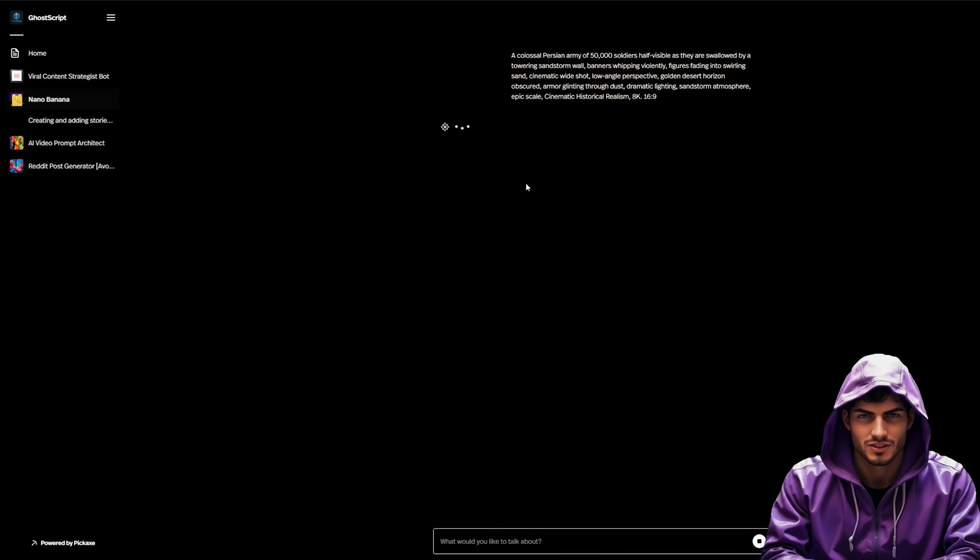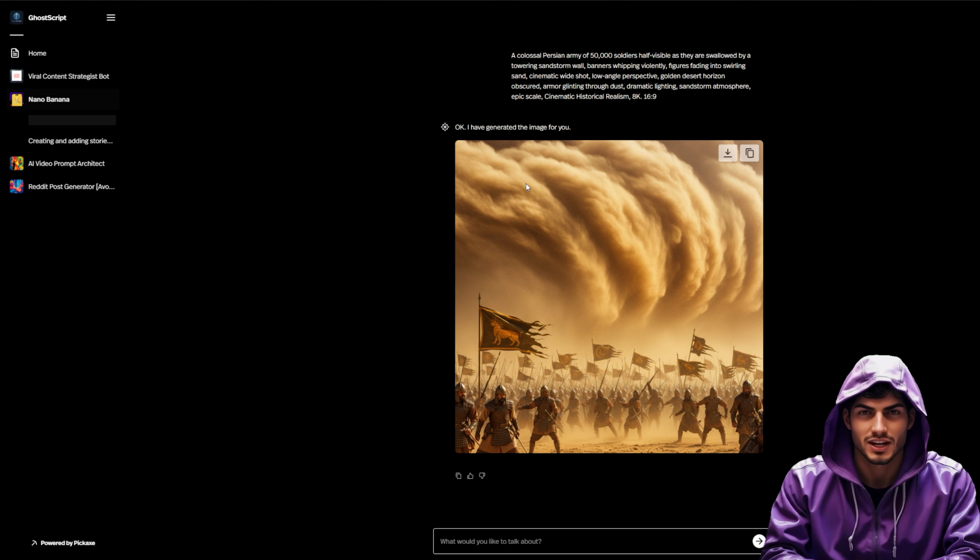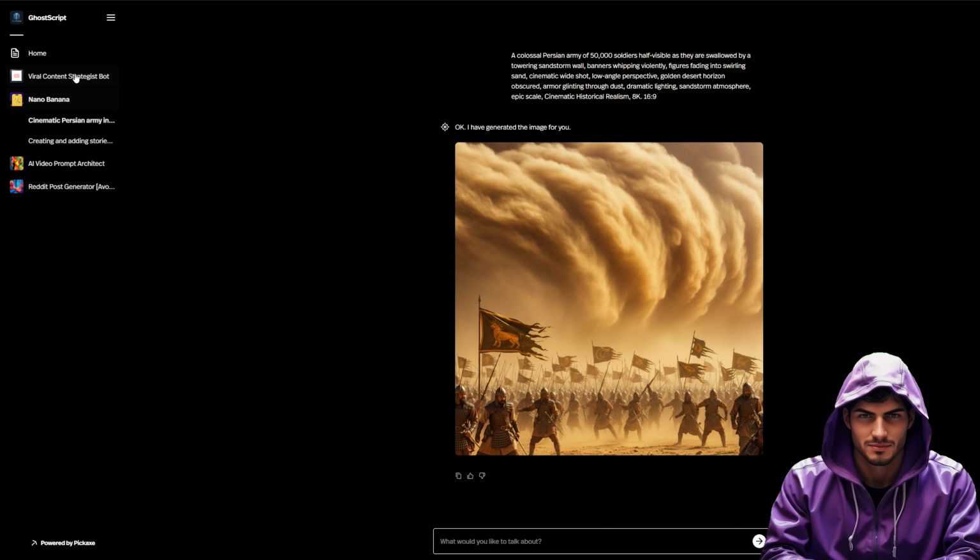Settings are key. I'll set the aspect ratio to 9:16 for vertical video. I'll add negative prompts like cartoon, anime, blurry, text, 3D to ensure we get that gritty, photorealistic look. Generate. Look at that result. The lighting, the dust particles, the detail on the armor, it's incredible. It looks like a frame from Dune or Gladiator. This level of quality is what stops the scroll.